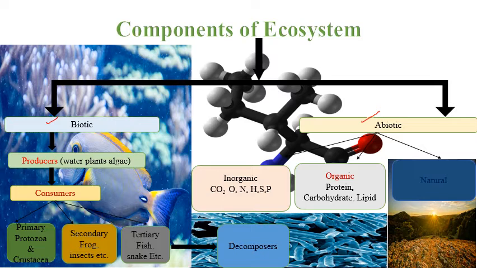Biotic, or living organisms, are again classified into three types: producers, consumers, and decomposers. For example, producers such as water plants and algae, those which make their own food by photosynthesis, are called producers.